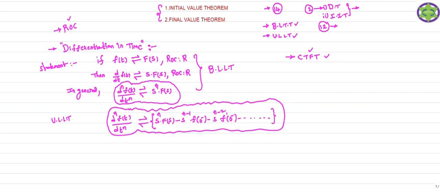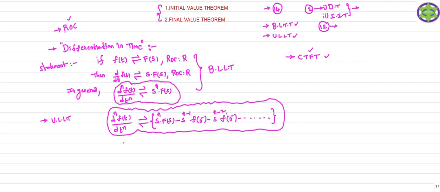If you apply the Laplace transform to the nth order derivative of f of t, you should get the result like this: s power n into F of s minus s power n minus 1 into f of 0 minus s power n minus 2 into f dash of 0 minus and so on. The sequence continues. This is the result of the unilateral Laplace transform of the nth order derivative of your f of t, whereas for the bilateral Laplace transform, the result is different.